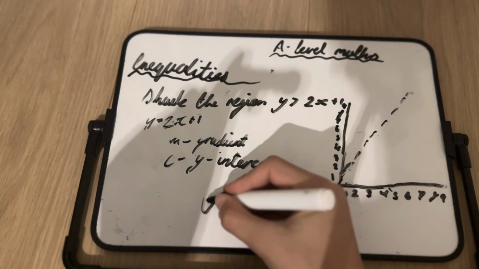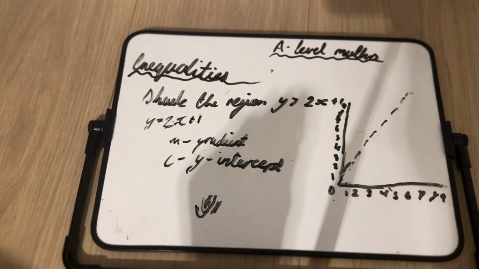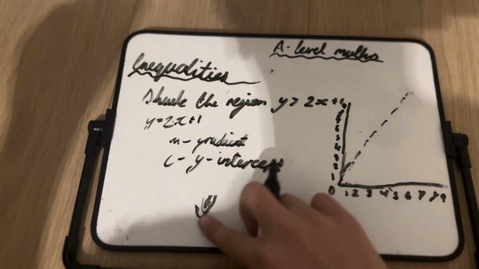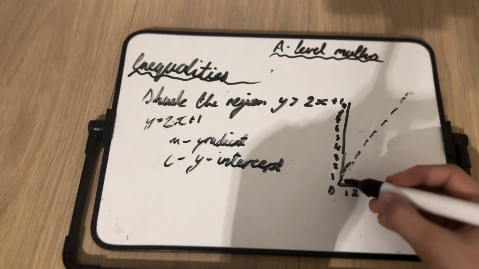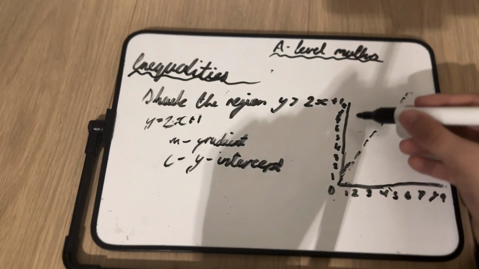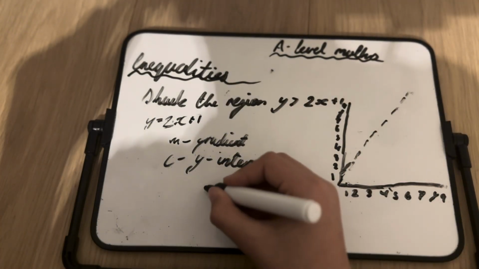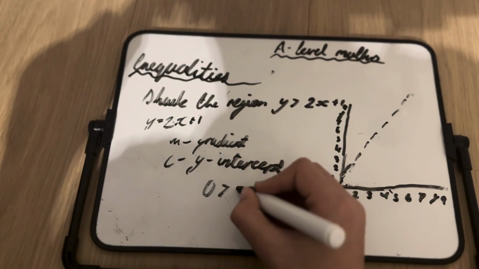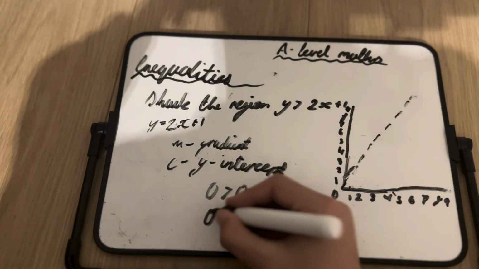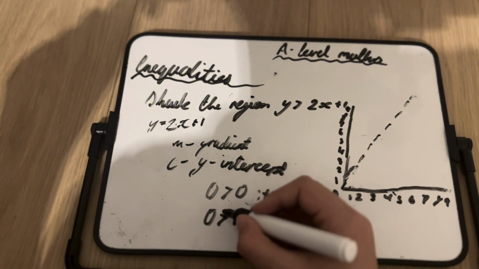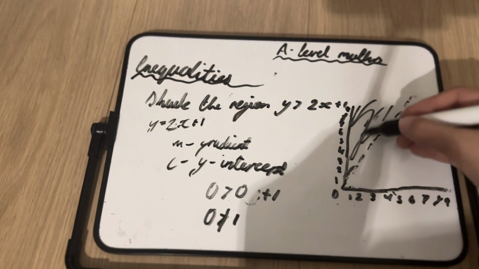When you have a parabola, you wouldn't really know whether to shade the outside or the inside, since that's kind of difficult to know intuitively. So what I do is I test the origin, because if the origin doesn't work, then that would mean it's above, since the origin is below the line. So 0, 0 wouldn't work. We substitute y for 0 and x for 0. 0x is just 0. 0 plus 1 is 1. So 0 is greater than 1. That is completely wrong. So, thus we can say that we should shade the top part.